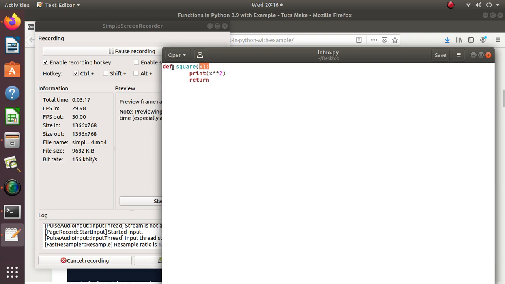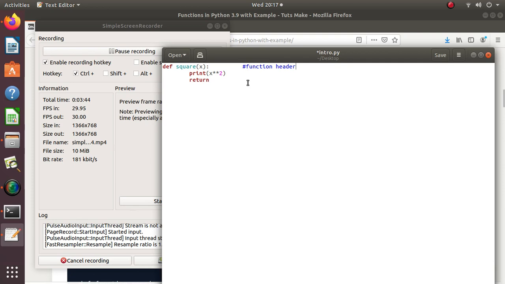The first line, that is def square x, is known as the function header. Below the function header is the body of the function which will get executed.